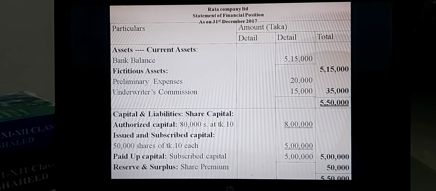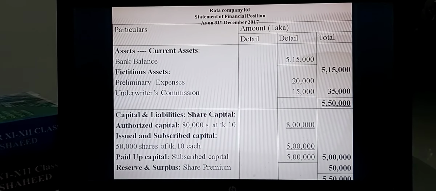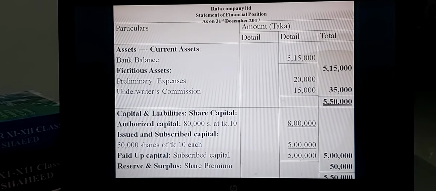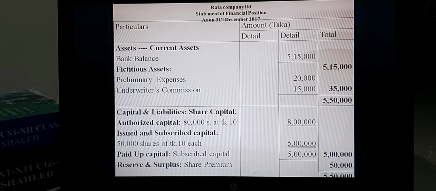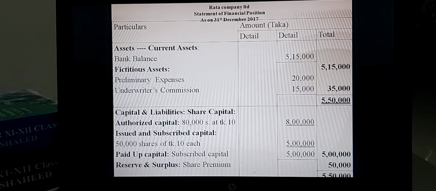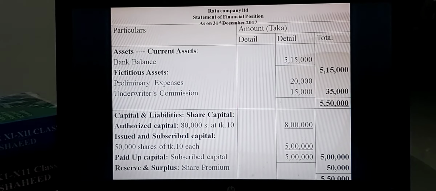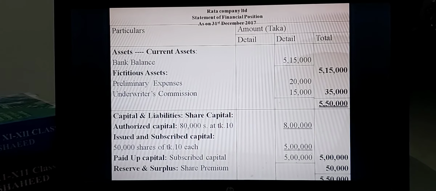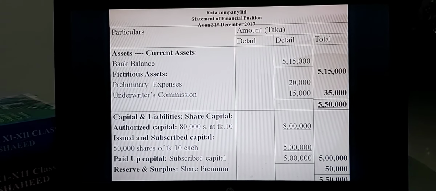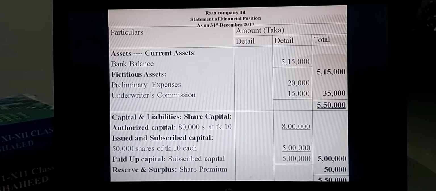First one, authorized capital, that is nominal capital or registered capital. In the first line, you can see 80,000 shares at taka 10, that is 8 lakh for authorized capital, to be closed in the middle column. Then issued and subscribed capital: the company issued 50,000 shares at taka 10 each, so 5 lakh issued and subscribed capital, to be closed in the middle column. The last one, paid up capital, is 5 lakh, but it's not closed, so you can take it in the outer column, 5 lakh, for the capital amount.